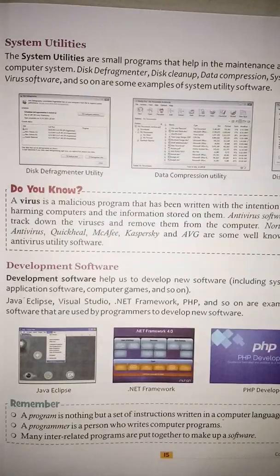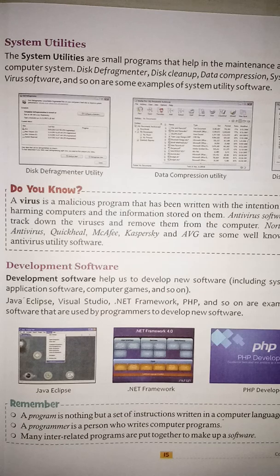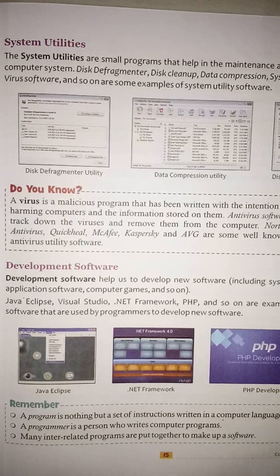Okay. After operating system, let me know about system utilities. It is a second software. The system utilities are small programs that help in the maintenance and upkeep of the computer system. Disk defragmenter, disk cleanup, data compression, system restore, antivirus software and so on are some examples of system utility software.